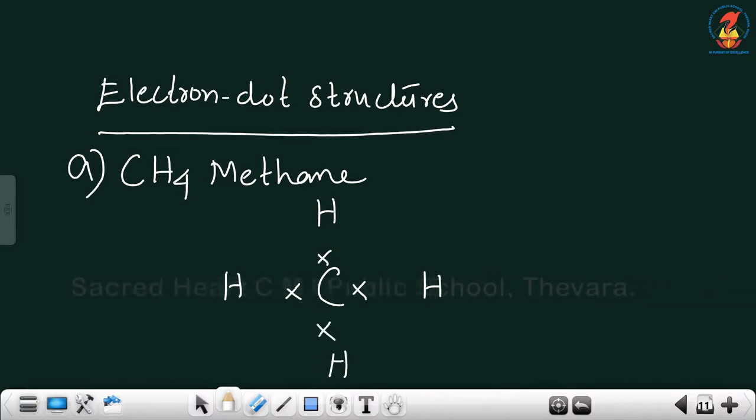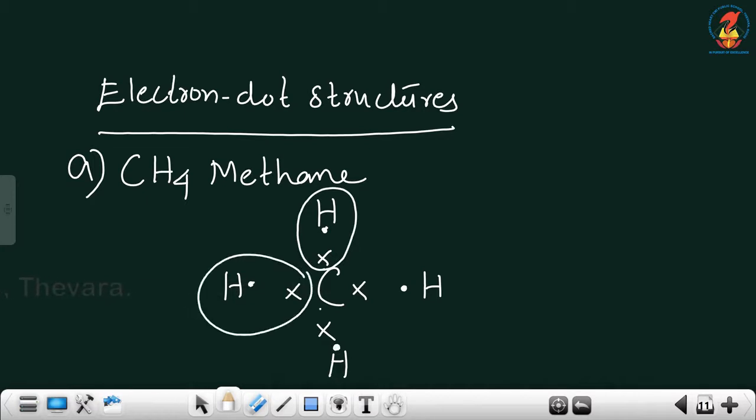Carbon has 4 valence electrons, hydrogen has 1 valence electron. Okay, so this we have already done. Hydrogen needs 2 electrons to attain stability. The electron dot structure of methane we have already done in the beginning of this chapter. So all the hydrogen atoms are stable now.